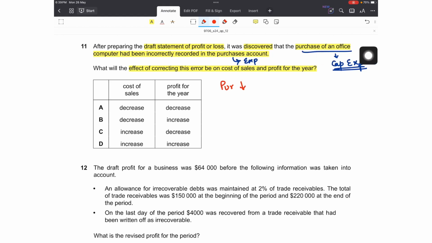So the correction would decrease the purchases. If my purchases decrease, my cost of sales would also decrease, and if cost decreases, I know that my profit, GP, will increase. Profit for the year or gross profit, both will increase. So cost of sales will decrease and profit will increase, so that will be option B.